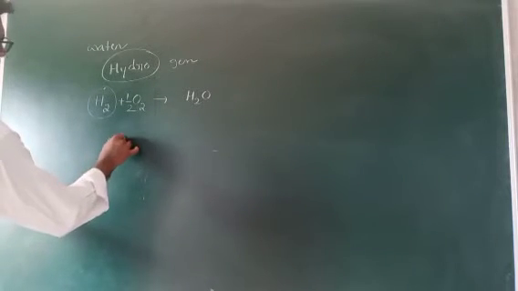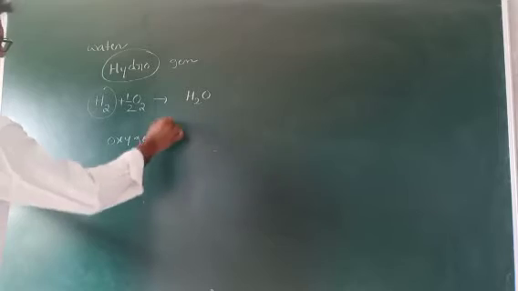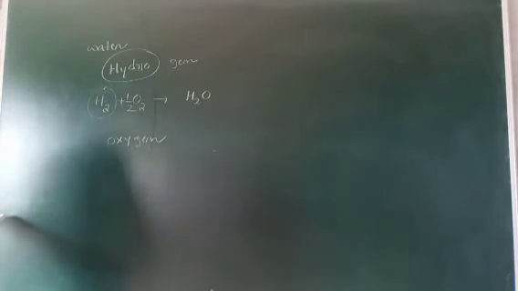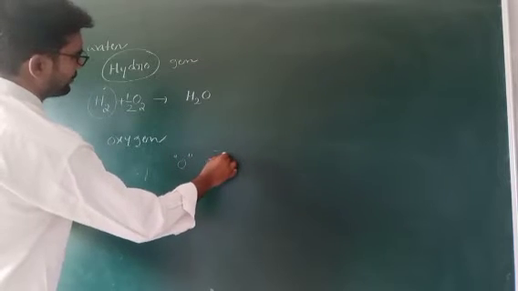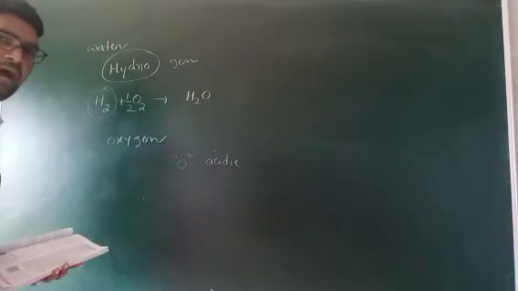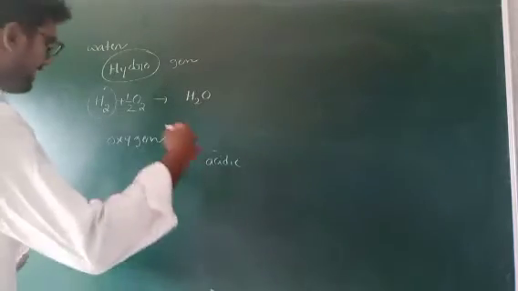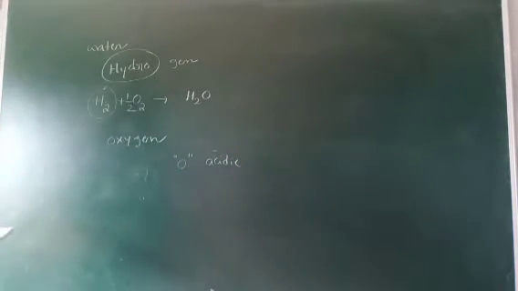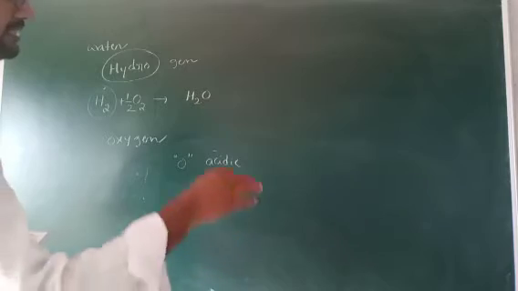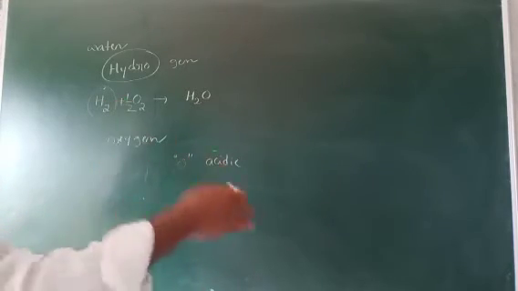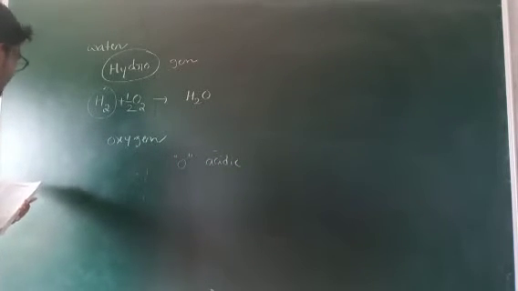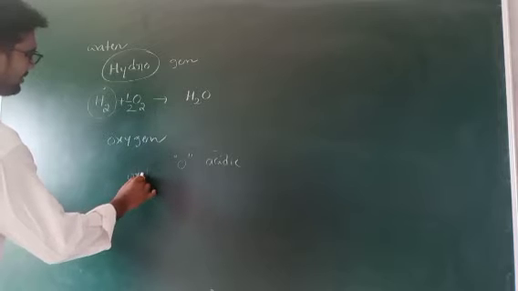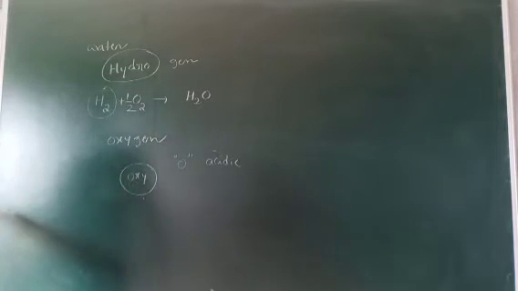Sir, what about the oxygen name history? Actually, in olden days, oxygen was considered an acidic compound. If oxygen is present in any compound, that compound must be acidic in nature. That's why in the Latin word for acid, it is oxy.